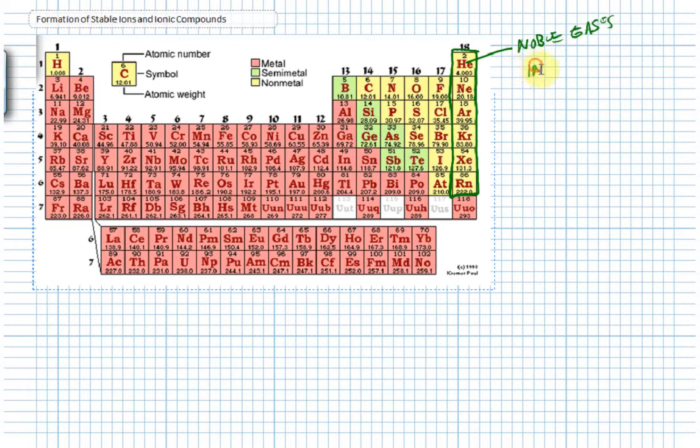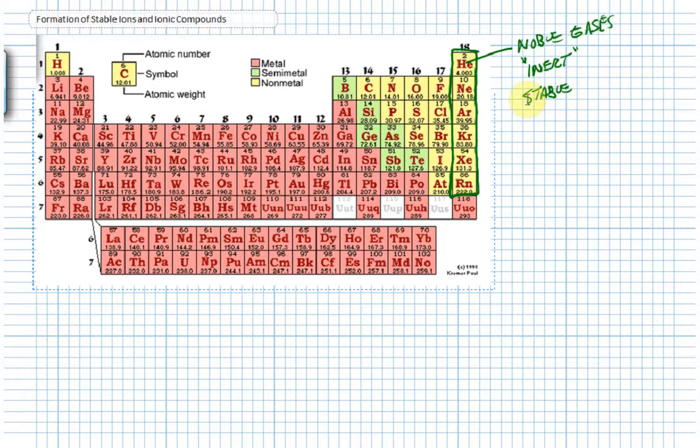They used to be called inert, which means they don't react with anything, but over the past 40 years, people have been able, under very extreme conditions, to get substances like xenon and krypton to react and form a small number of compounds. So the name inert was changed to noble, referring to nobility, kind of untouchable. It also means that they're very stable.